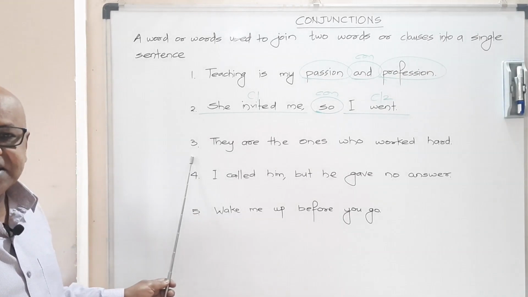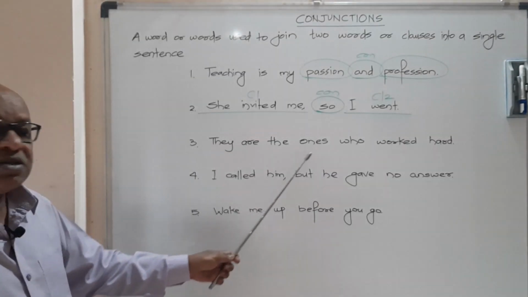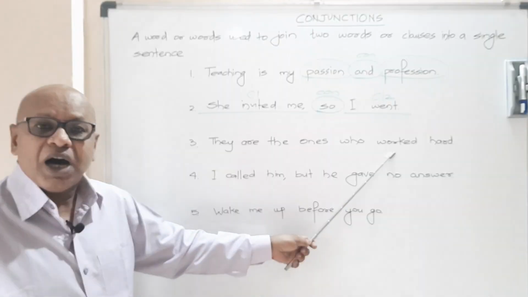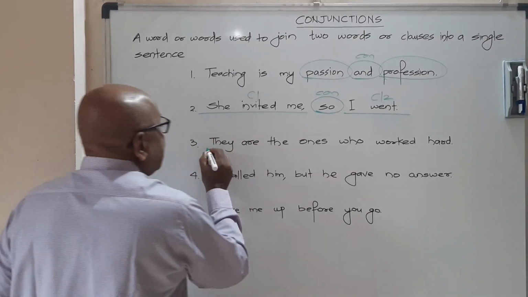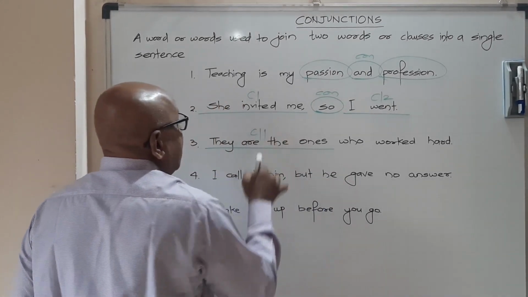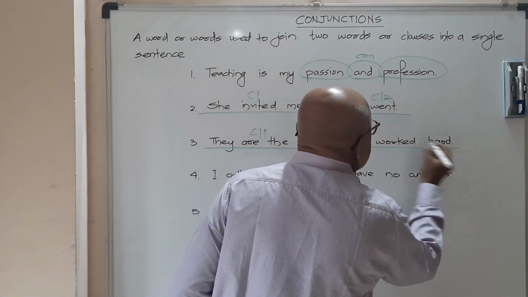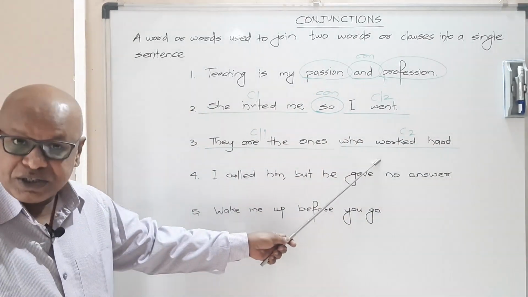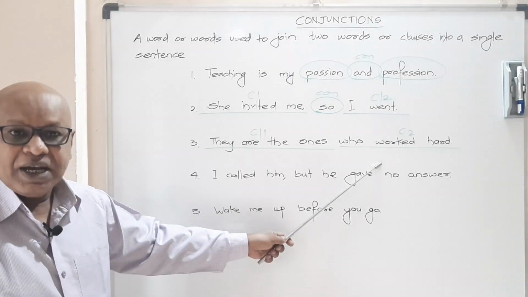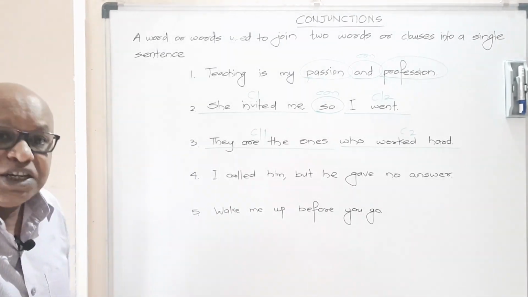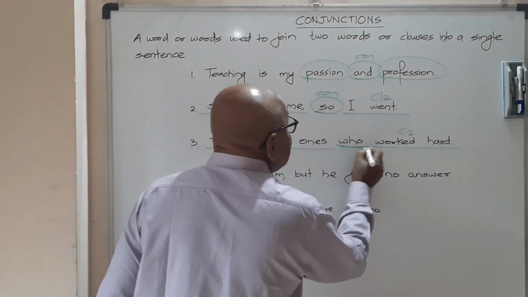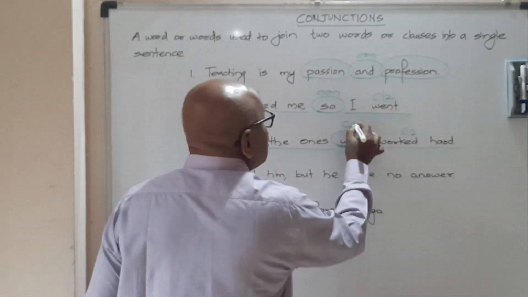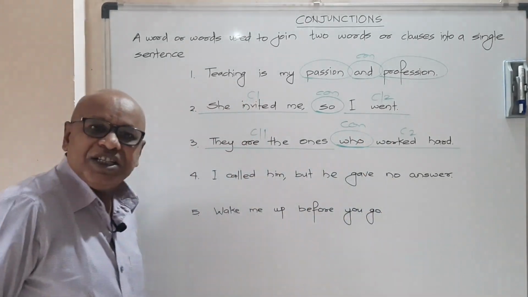Alright, we go to the third sentence: they are the ones who worked hard. Well, in this sentence, 'they are the ones' is clause 1, and 'who worked hard' is clause 2. Don't you think these two clauses have been joined together into a single sentence by this word 'who'? Hence, this word 'who' also comes to be known as a conjunction.